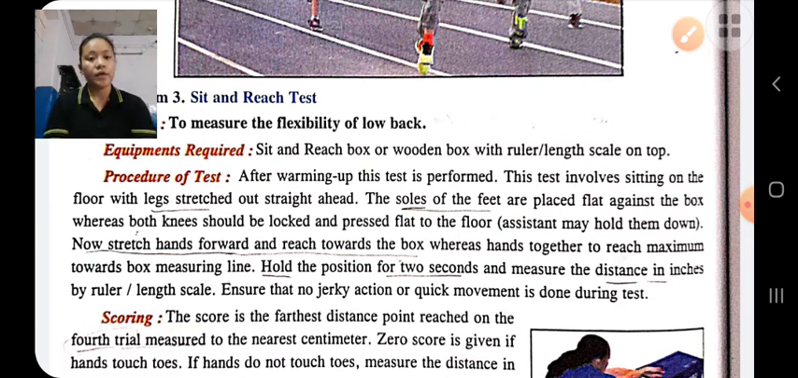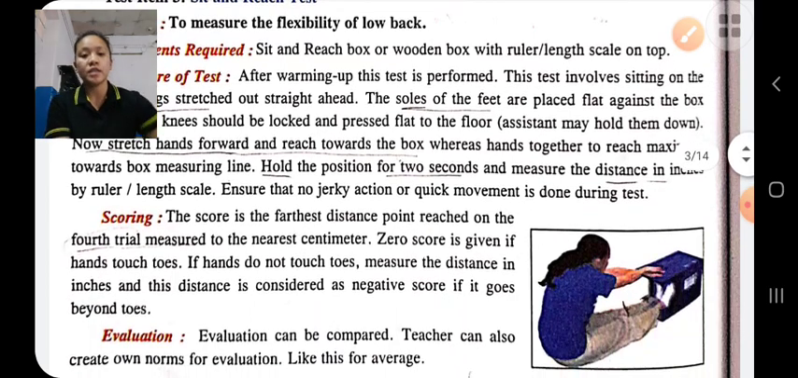And the scoring, the score is for the distance point reached on the 4 trial measures. A zero score is given if the hand does not touch the box, does not touch the toe. If he touches the toe, he gets 1 score, a positive score. And if it goes beyond the toes, then he will get a positive score.